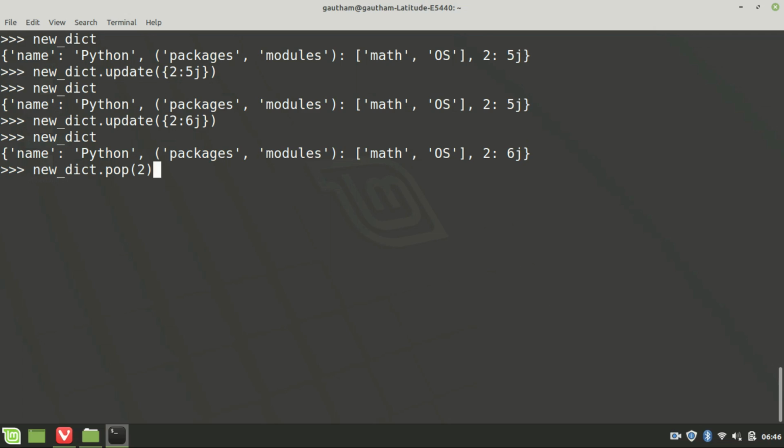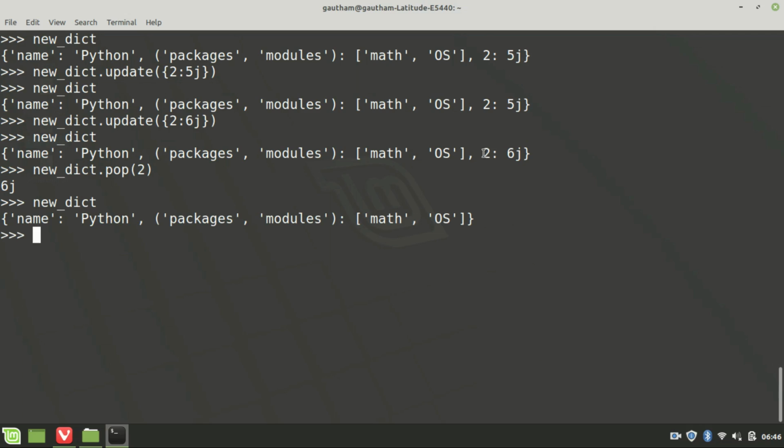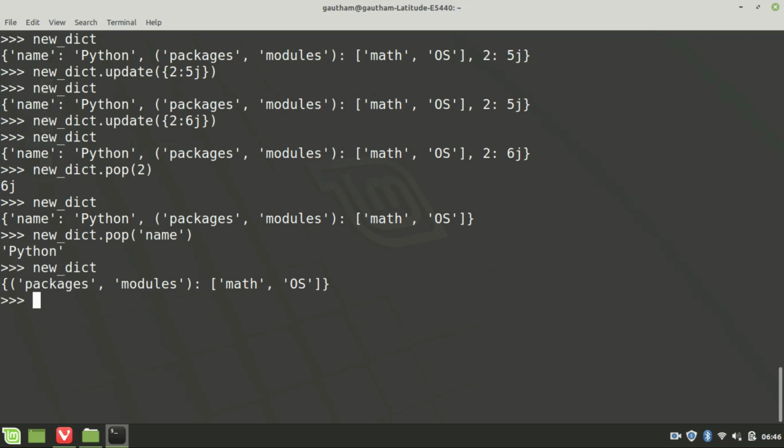For example, I will send 2. It has popped the value, and now let us check our dictionary. It does not have this element, right? And similarly name, we are left with just this.